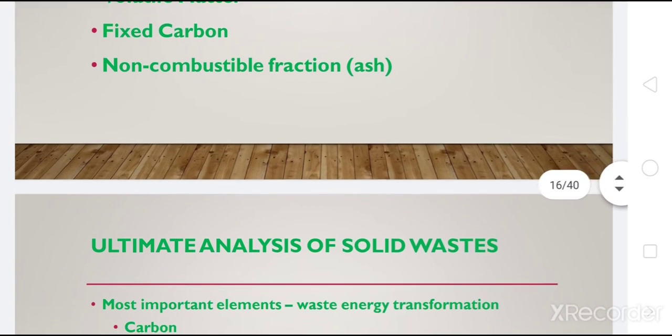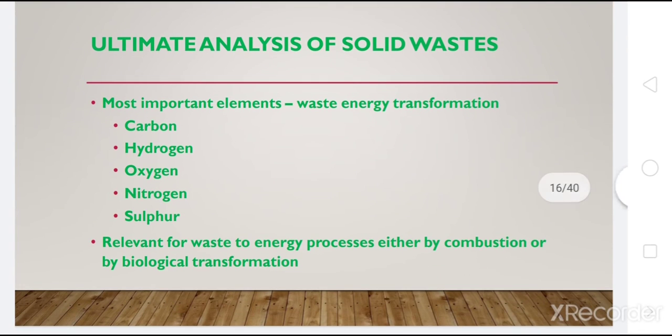What do you mean by ultimate analysis? Ultimate analysis of solid waste is mainly used to determine the percentage of carbon, hydrogen, oxygen, nitrogen, sulfur, ash, or halogen, etc. It is a chemical composition, the chemical composition of the organic matter in the solid waste.